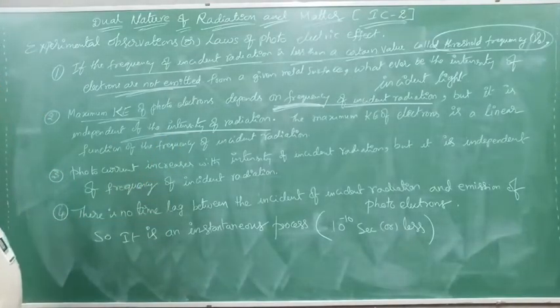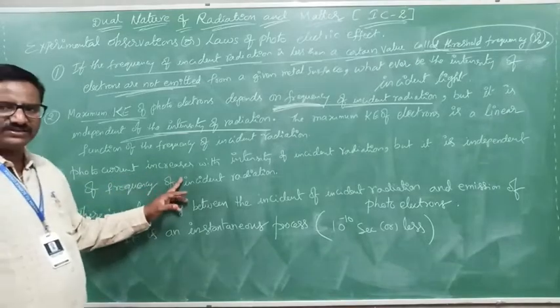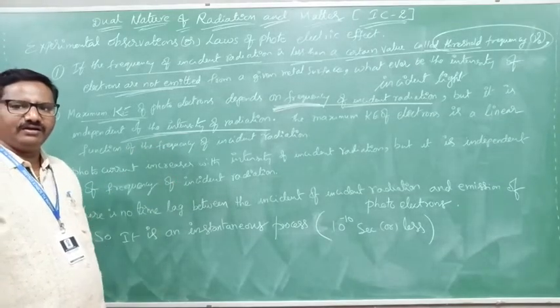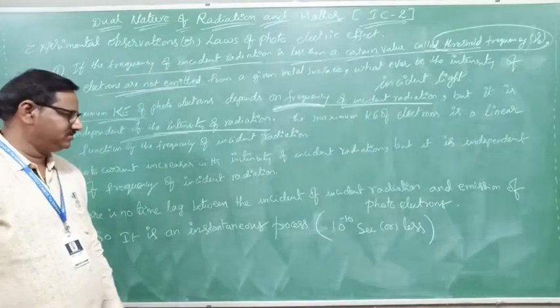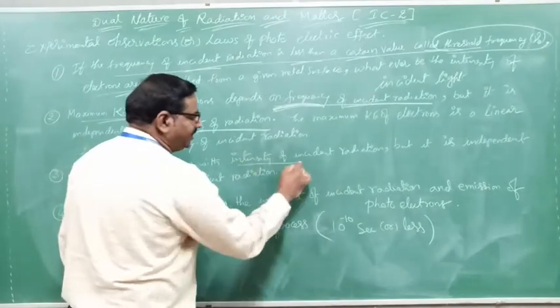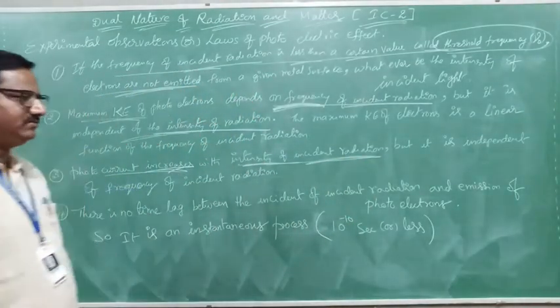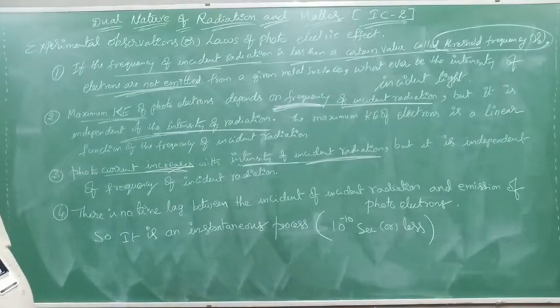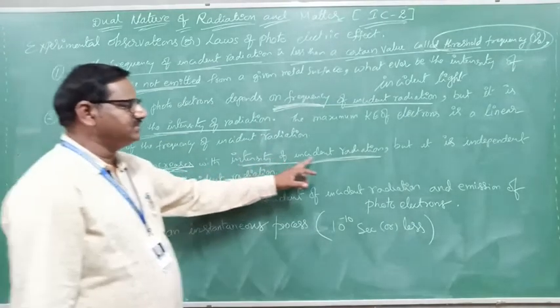Remember that point. Next one is photocurrent. When does it increase? When the intensity of light increases. Photocurrent increases with the intensity of incident radiation.